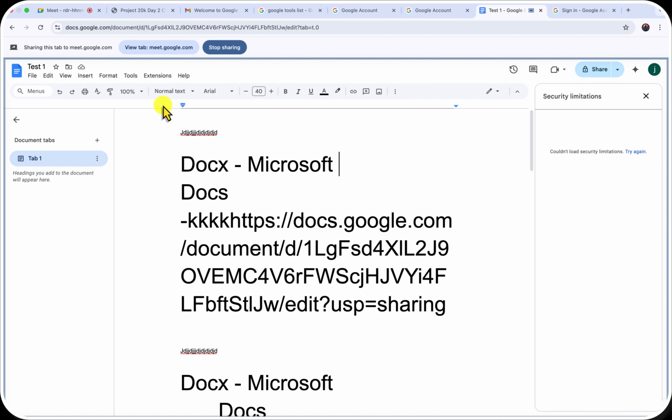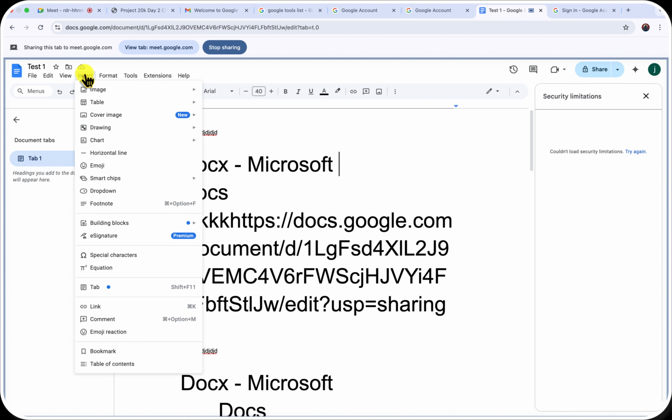But you can play along with your rulers. Then the insert menu, this is where it allows you to add images. Depending on whatever source you want to use, from your drive, photos, camera, or by URL, you can add an image. Then you can get to add tables in here.